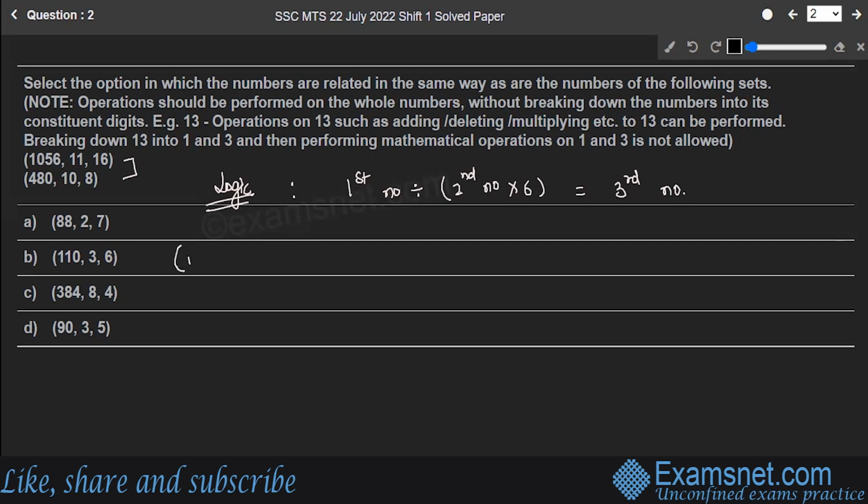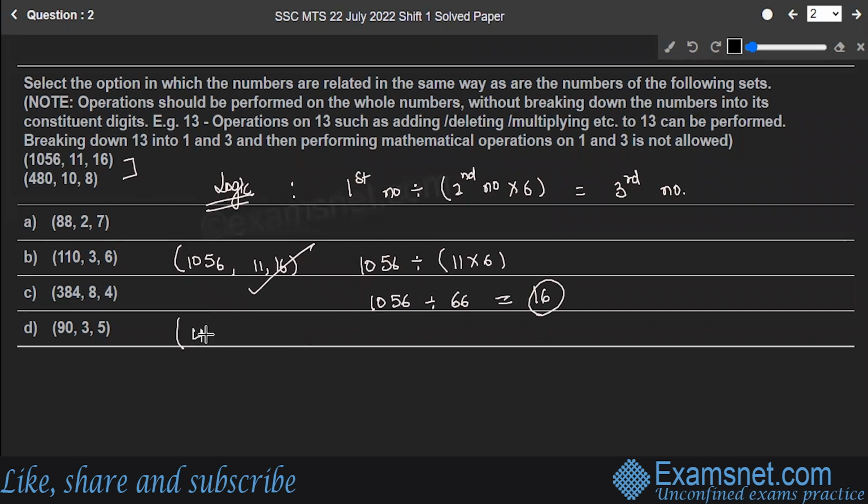Following the same thing, let's consider the first set, 1056, 11 and 16. So 1056, your first number, divided by 11 multiplied by 6. This gives you 1056 divided by 66, which is equal to 16, your third number. So this pattern or logic fits into the first set.